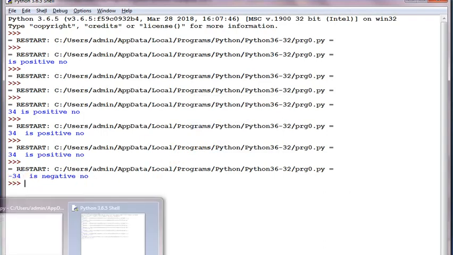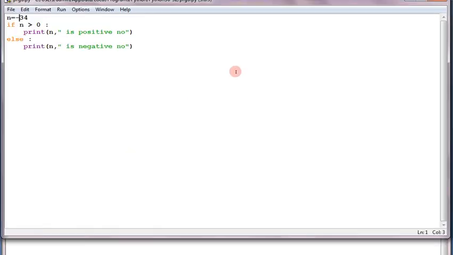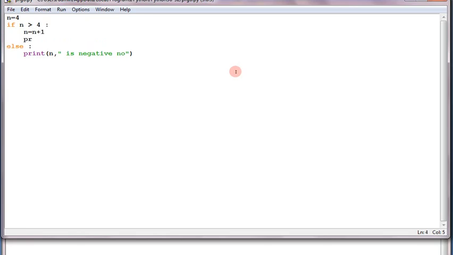Okay. Now let's go with another example, with multiple statements. Fine. Multiple statements in the sense, suppose n is 4. If n is greater than 4, then what it will do, like the example you have seen in the notes: n equal to n plus 1 I am doing, and I am just printing n. And in the else case, n equal to n minus 1 I am doing, and I am just printing n.